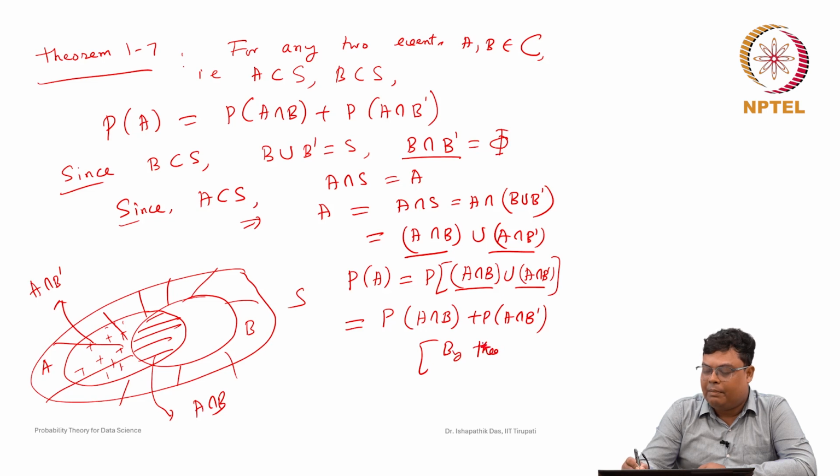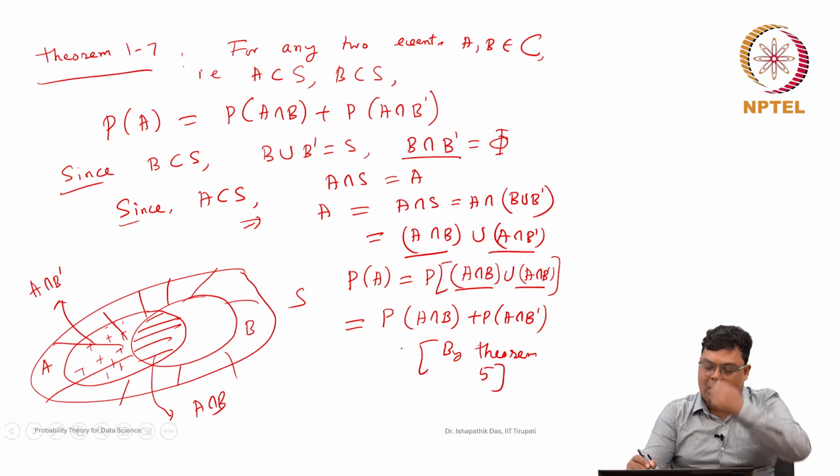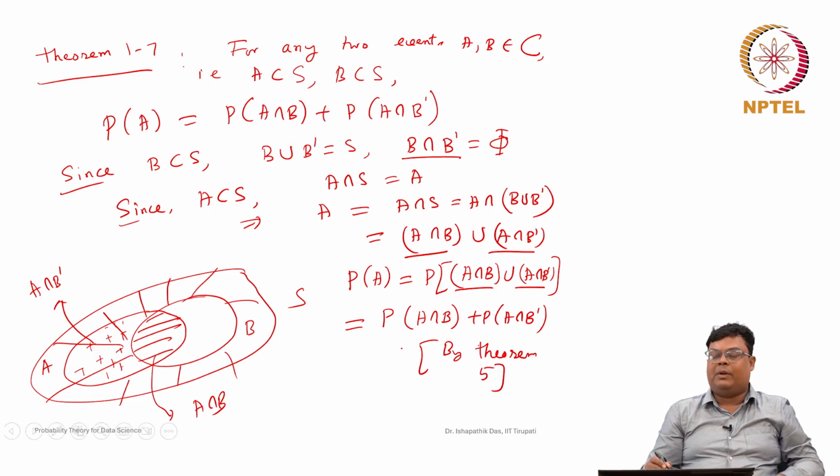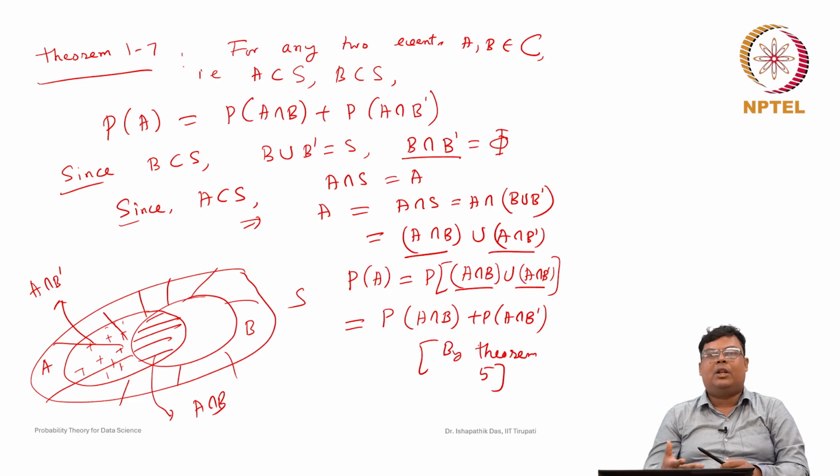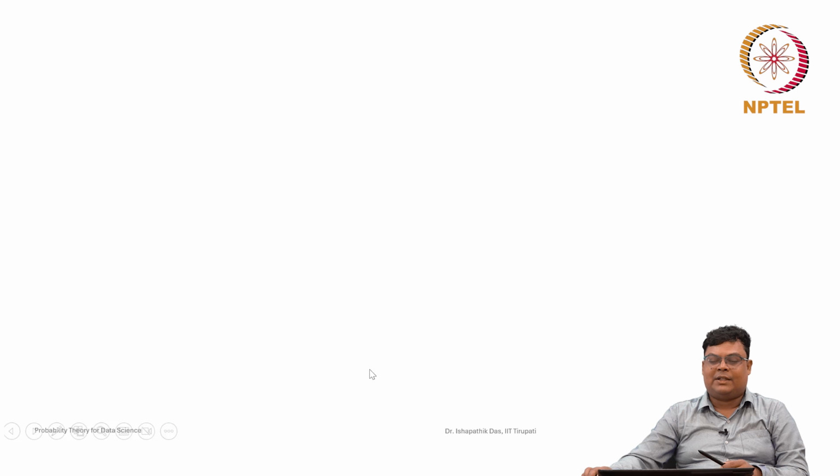Theorem 5: probability of A is equal to probability of A intersection B plus probability of A intersection B complement. This is one of the important theorems. Later we will see that there are many applications. These are some extensions.